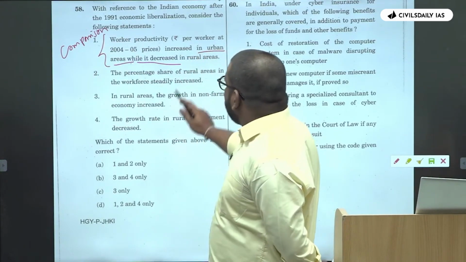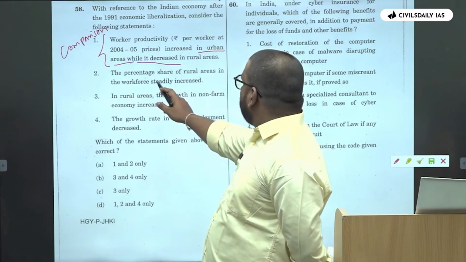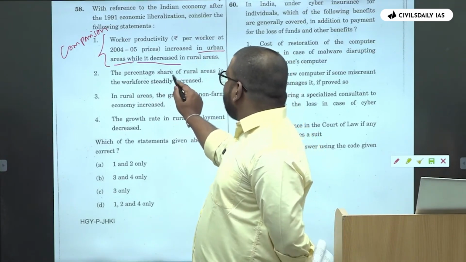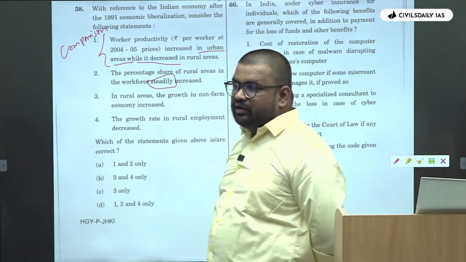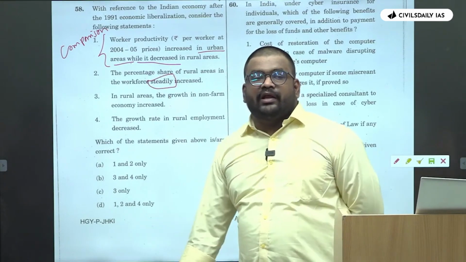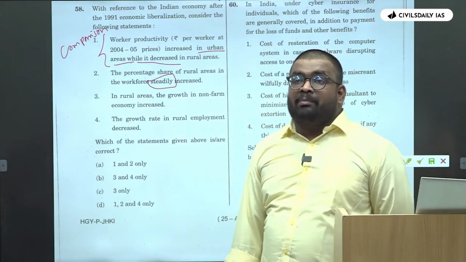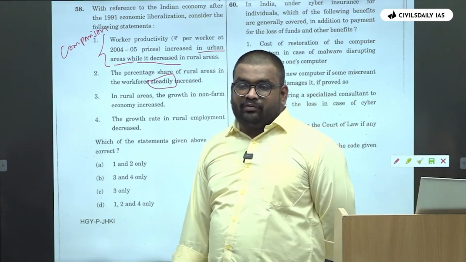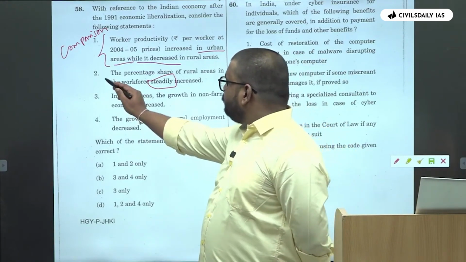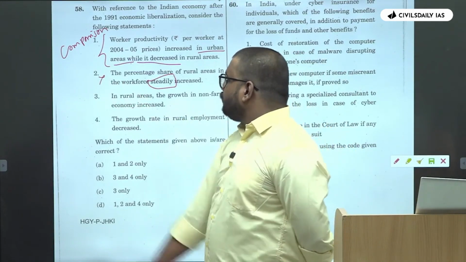Then percentage share of rural area in workforce steadily increased. Again, with respect to steady or gradual or rapid growth or decline, we consider those statements as wrong.